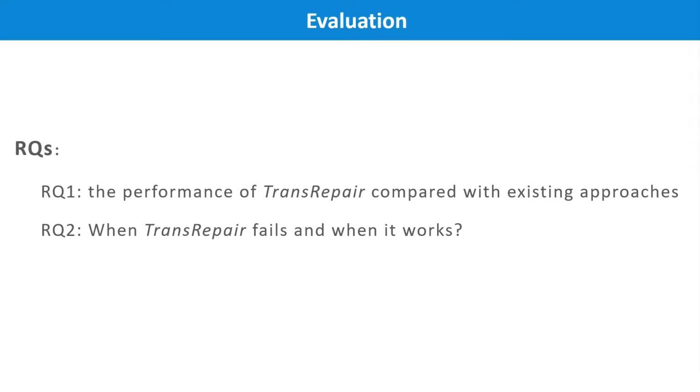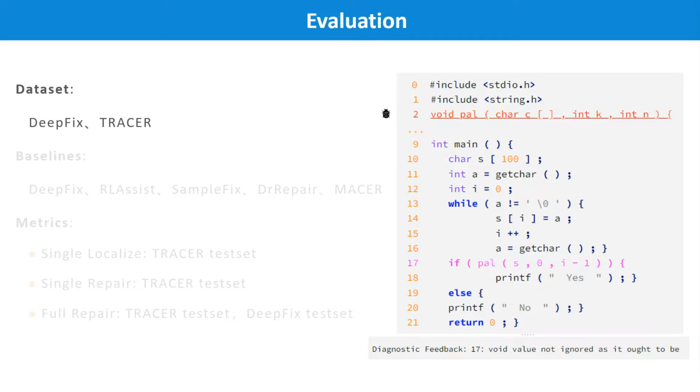Then we will introduce the evaluation part. Before that, we first mention two research questions. The first one is how our TransRepair performance compares with existing approaches. And the second one is when TransRepair performs better and when it does not. We evaluated two datasets, DeepFix and TRACER, with baselines of DeepFix, RLAssist, SimpleFix, DrRepair, and MACER, all of which are existing repair algorithms.